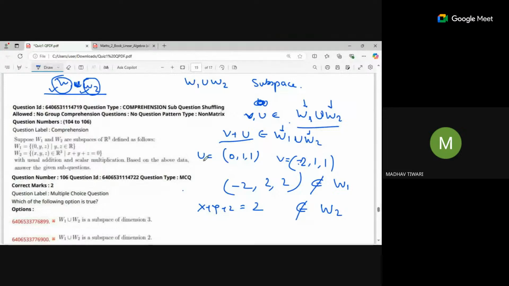So I took my first vector u here, that is inside W1. If it is inside W1, then it will be inside this W1 union W2. V2 I took inside W2. If it is inside W2, then it will also be inside this W1 union W2. So I did their addition and I got this vector as result. It is not inside W1 and not inside W2. So that's why it is not a subspace.